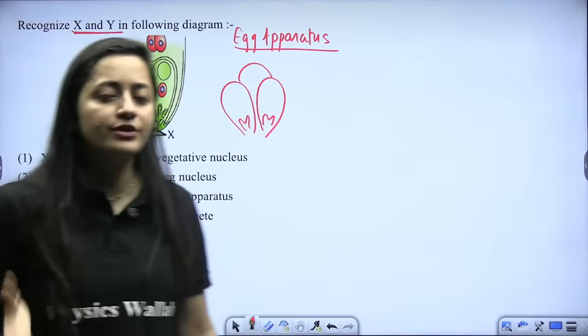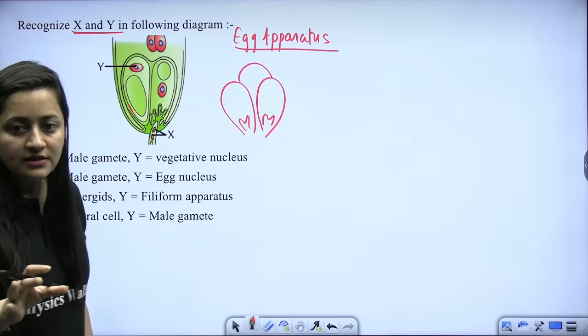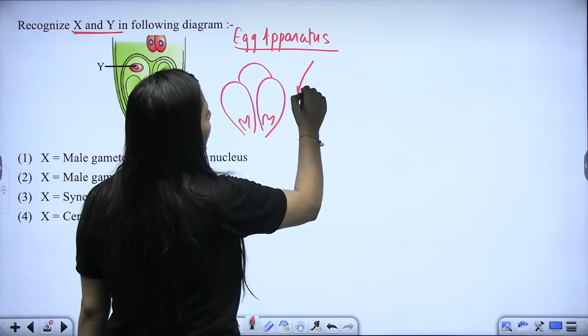Which cells are you going to see in the egg apparatus? Guys, quick. Which cell will you see in the egg apparatus? Quick, everyone. Yes, everybody, what do you have there in the egg apparatus? Yes, students are answering here. Let me know quickly, what do you have in the egg apparatus?